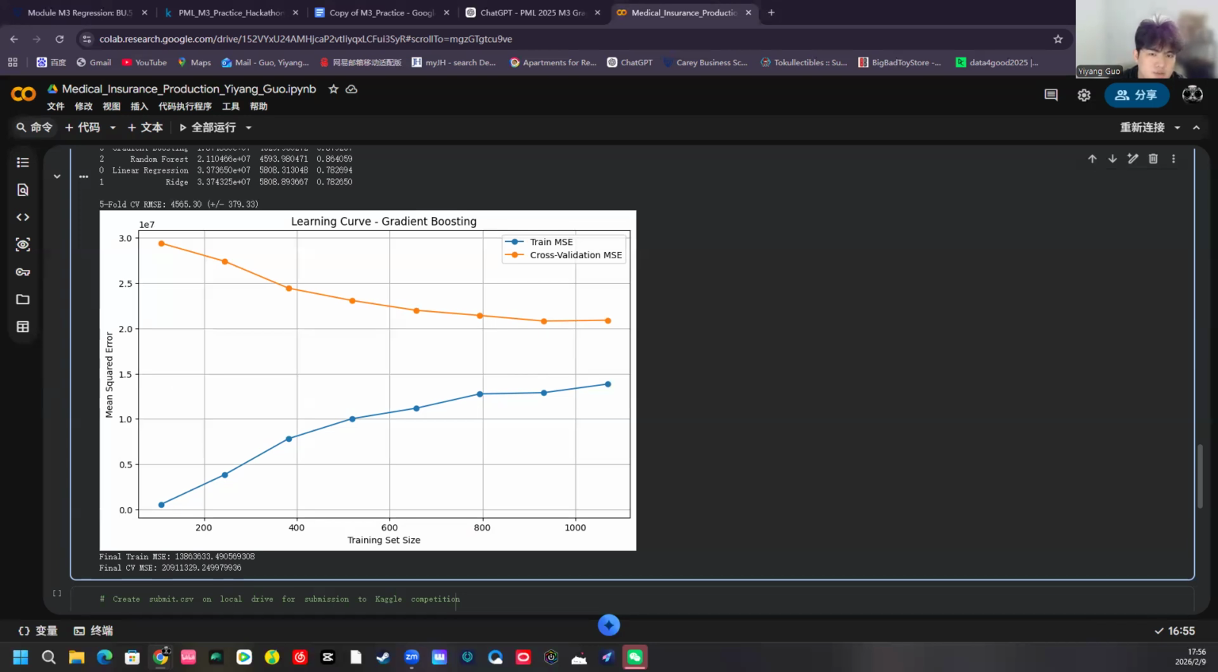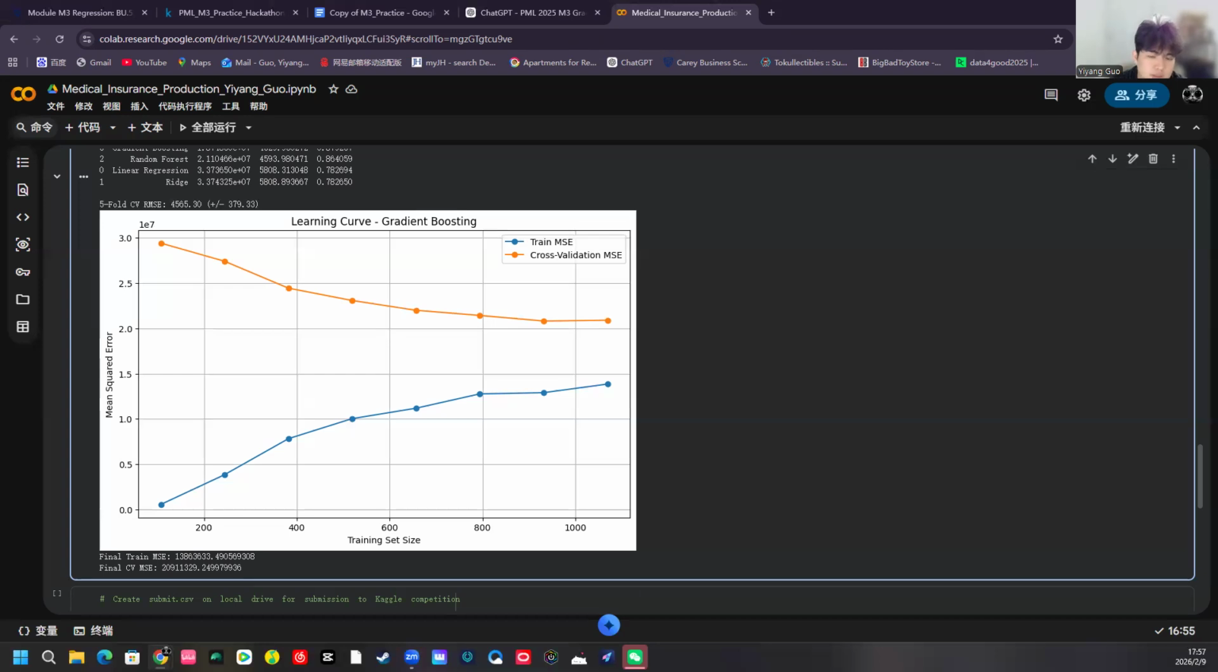And I used five-fold cross validation to get a reliable performance estimate. The data is split into 5 equal parts, and the model is trained on 4 parts and tested on 1 part, repeated 5 times. My cross validation RMSE was 4,565 with a standard deviation of 379. The low standard deviation indicates stable performance across different data splits.